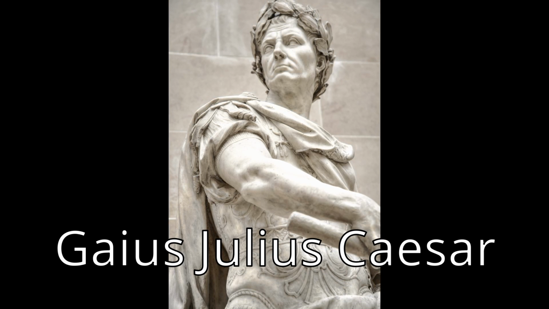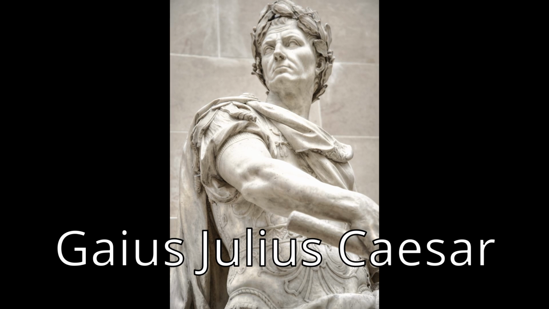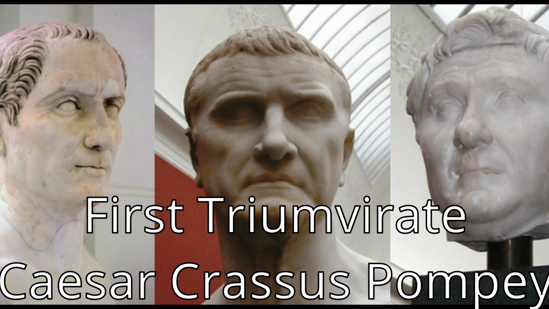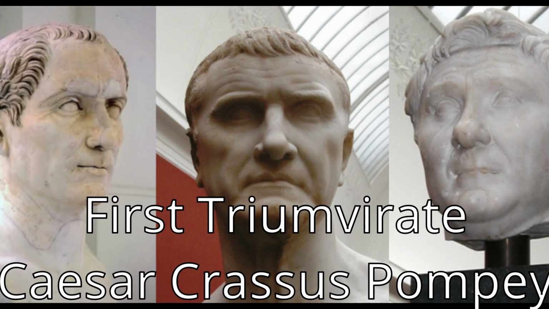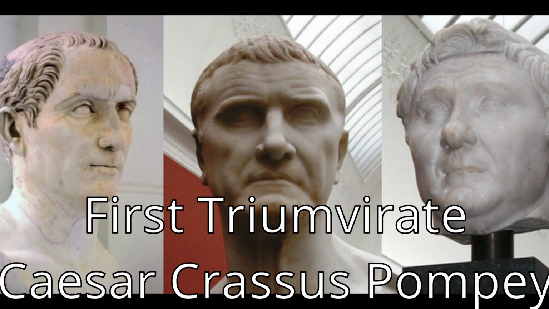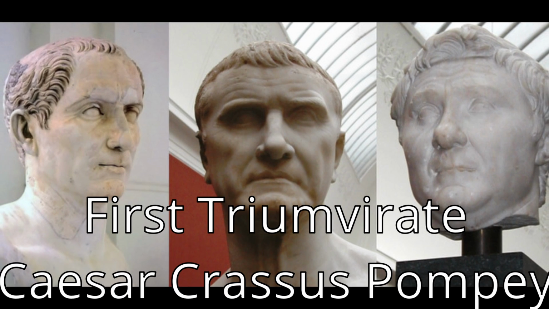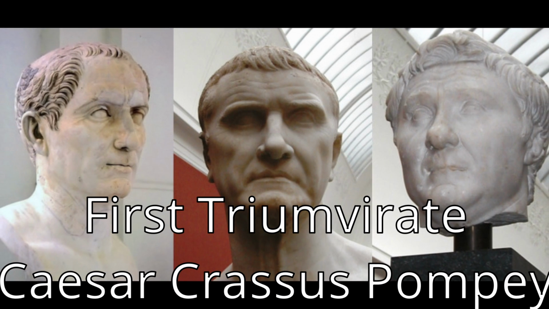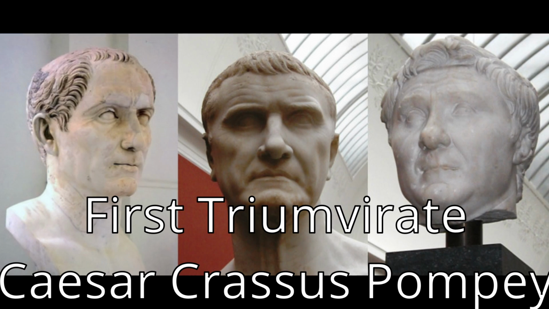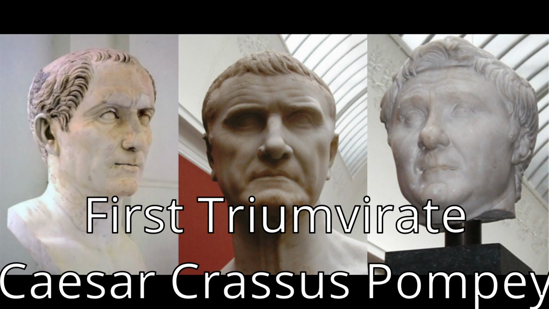He played a critical role in the events that led to the demise of the Roman Republic and the rise of the Roman Empire. In 60 BC, Caesar, Crassus and Pompey formed the First Triumvirate, a political alliance that dominated Roman politics for several years. Their attempts to amass power as populares were opposed by the optimates within the Roman Senate, among them Cato the Younger with the frequent support of Cicero.